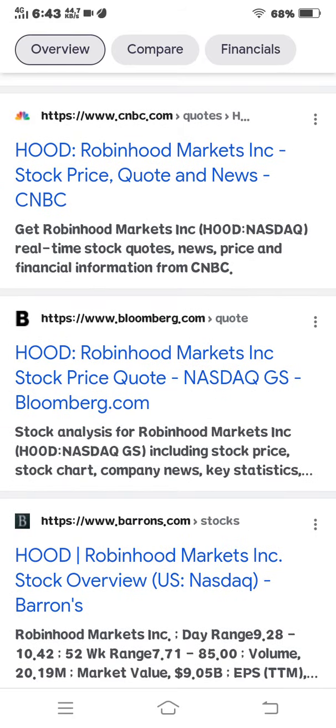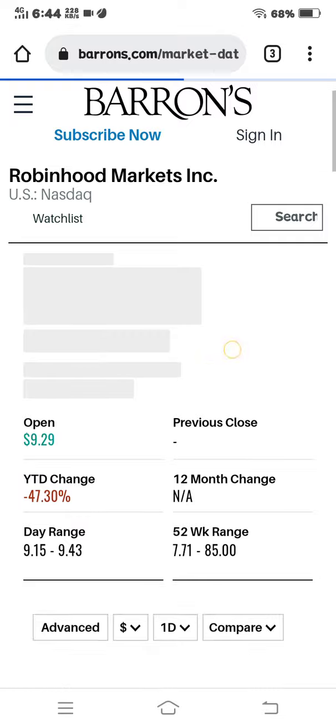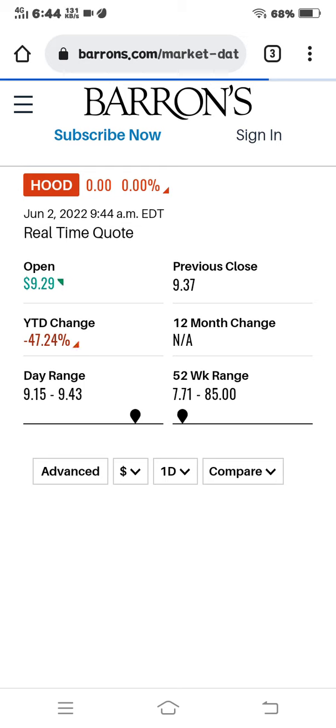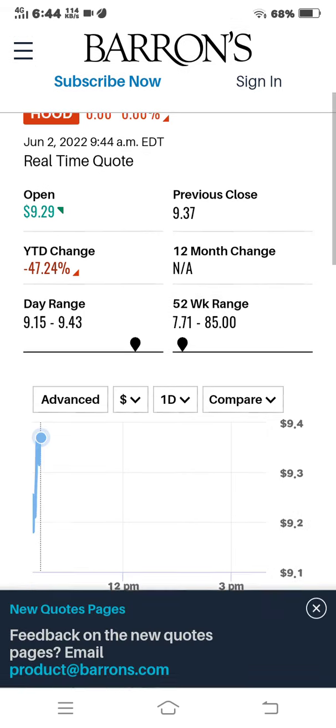Robinhood Markets Inc. stock price overview. Open price is $9.29 and YTD change is minus 47.24%. Day range is 9.15 to 9.43.